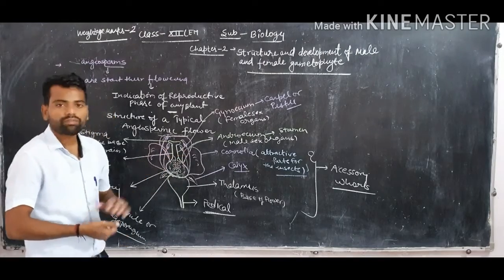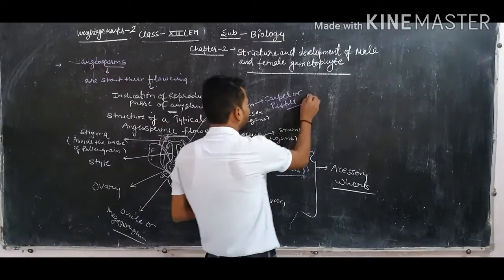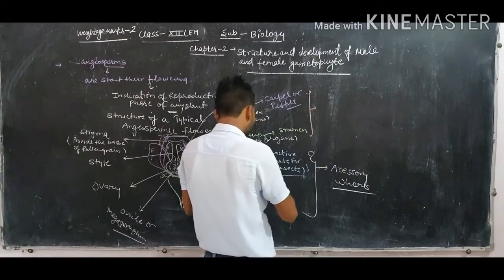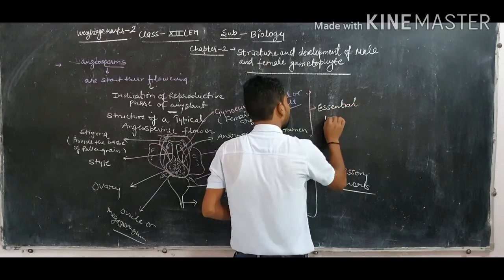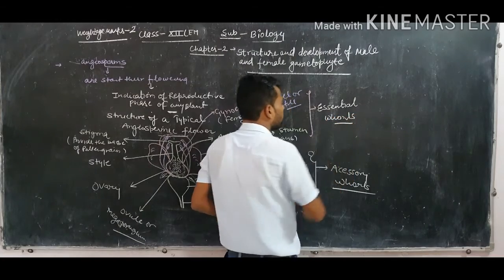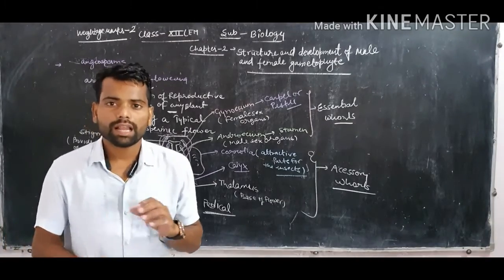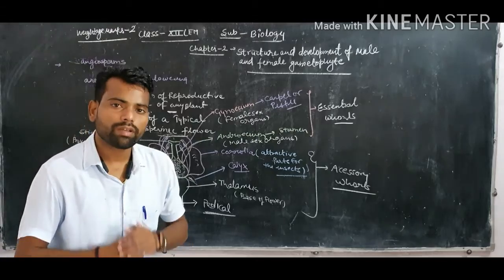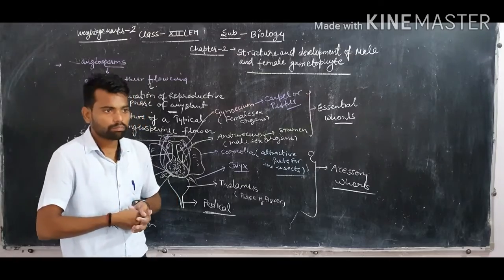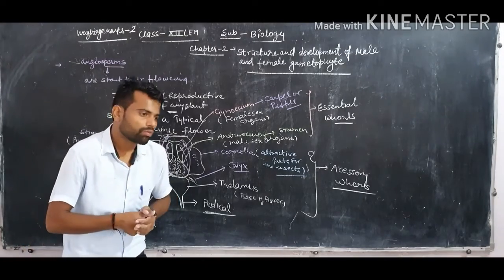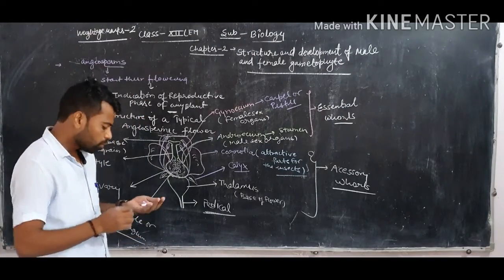But the third and fourth whorls, known respectively as androecium and gynoecium, are called essential whorls. Why do we say essential whorls? Because the male and female reproductive organs, androecium and gynoecium, are the essential whorls of any flower, because in the absence of these organs the flower cannot become fertile, the flower cannot prepare its fruit and seeds. So these are known as essential whorls.